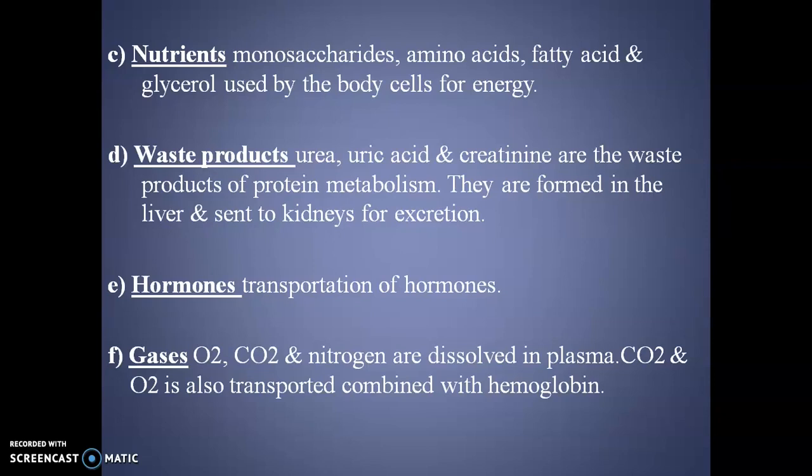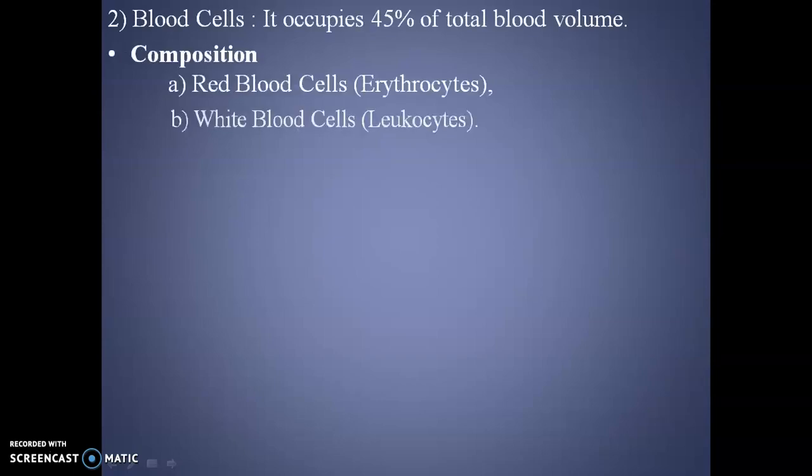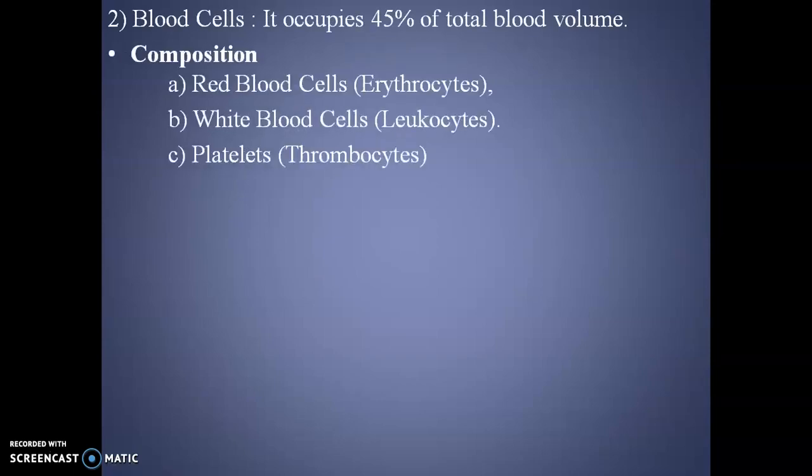The next part regarding the blood is blood cells. Let's see. As we discussed, blood cells occupy 45% of total blood volume. They contain, first of all, red blood cells, also called erythrocytes, white blood cells, also called leukocytes, and platelets, also called thrombocytes.